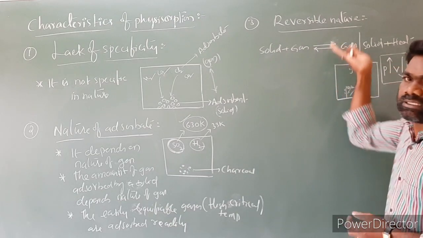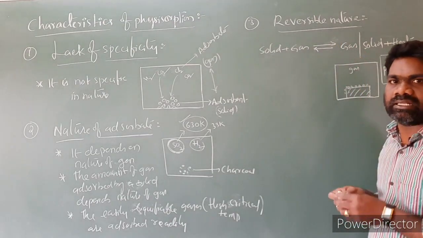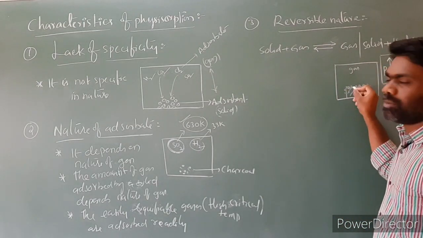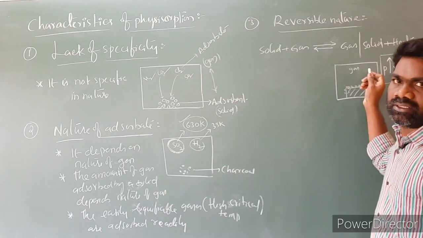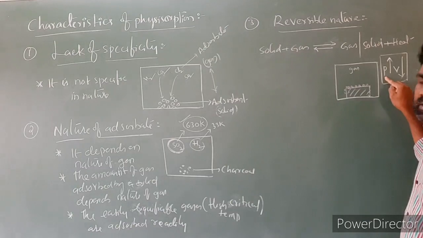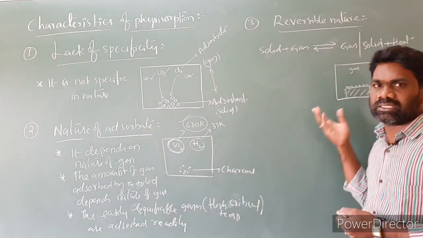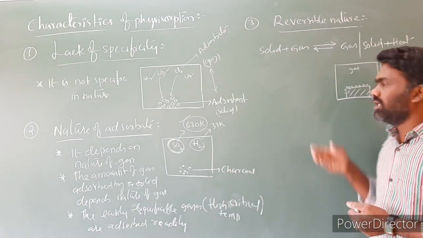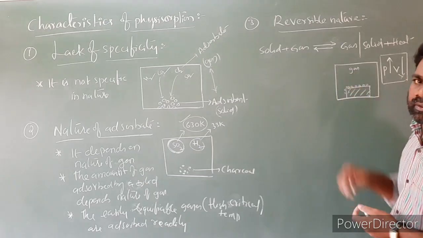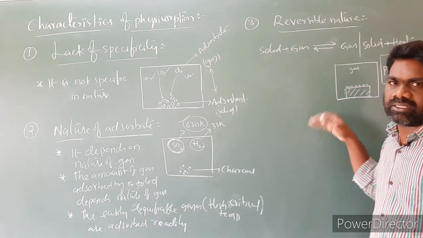If the pressure decreases, then automatically volume is going to increase. When the volume increases, the gas accumulated on the surface will come outside, so this is a reversible process. When the pressure increases, volume decreases, so accumulation of gas increases on the surface of the adsorbent. When pressure decreases, volume increases, and the gas molecules adsorbed upon its surface come outside.